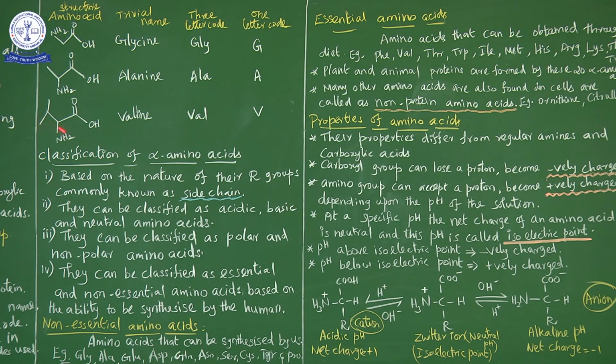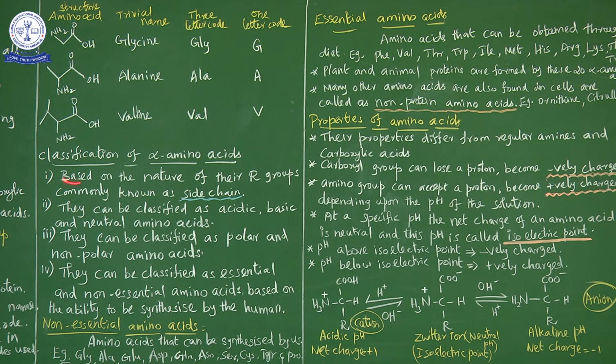The next one is valine. So in valine, here CH3, CH, CH3, CH, NH2, C double bond OH. You may recall the skeletal structure for organic compounds; if you study the skeletal structure, you can understand this. So for valine, the first 3 letters are used as the 3-letter code, VAL, and the 1-letter code is the first letter, V.